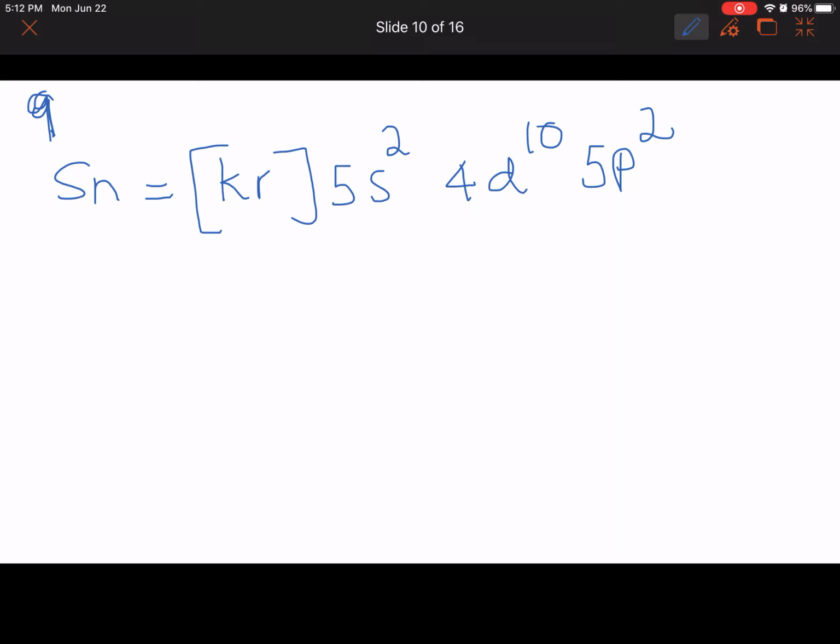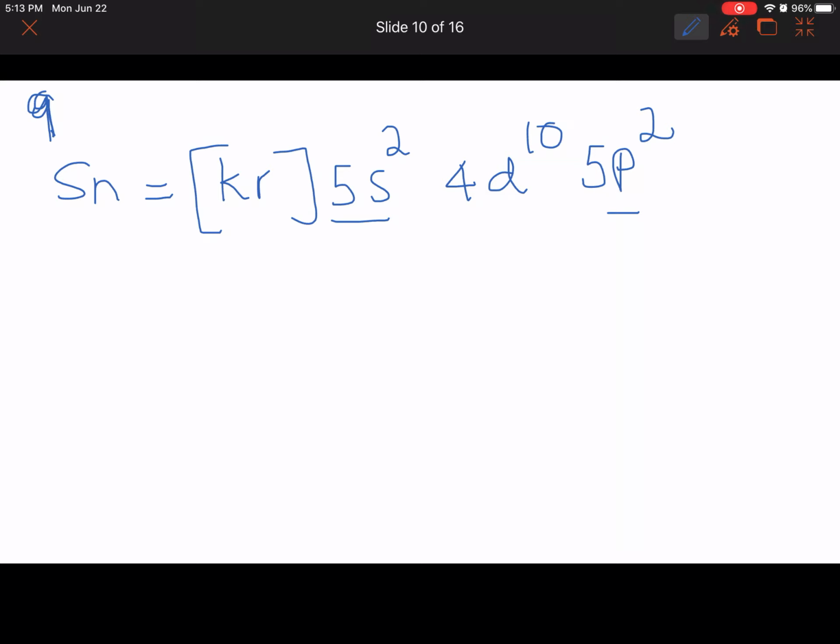It is asking to select the set of quantum numbers for the highest energy electron in the ground state of tin. This is the ground state configuration, meaning the electrons have not been excited. Which one is the highest energy? It's always the highest principal quantum number. So we have two orbitals, 5s2 and 5p2. Between s and p, which one is lower in energy?